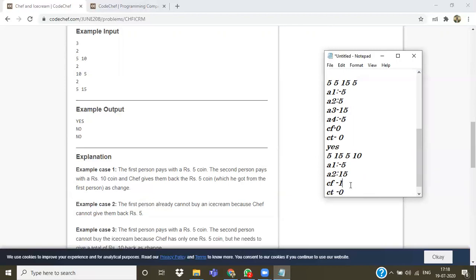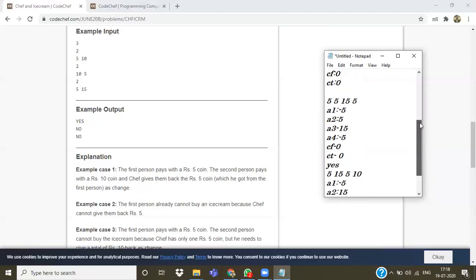So we will move forward to CF and check whether it is greater than or equal to 2 or not. CF is not greater than or equal to 2, so it means the chef is not having the coins. So we will return no, because it is not possible to give him ice cream.